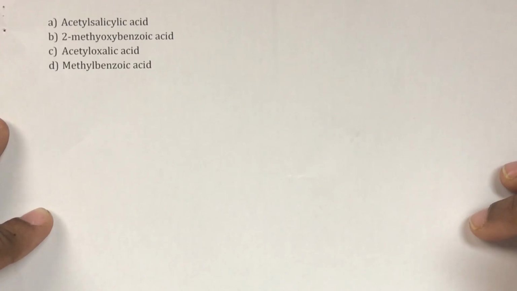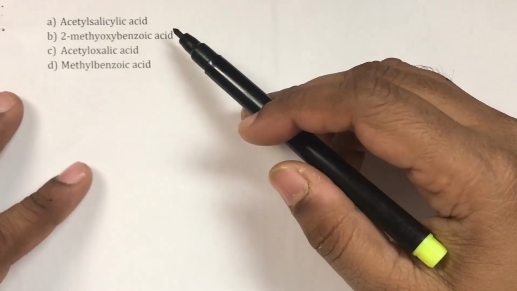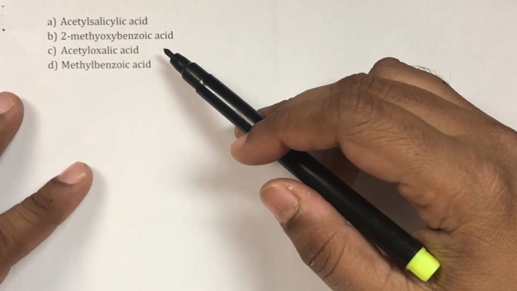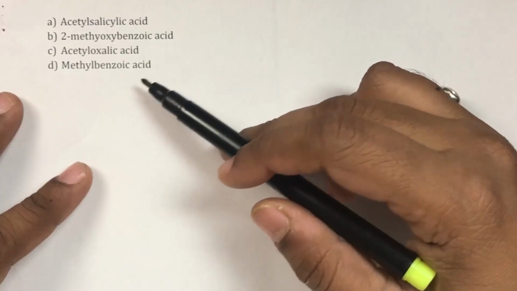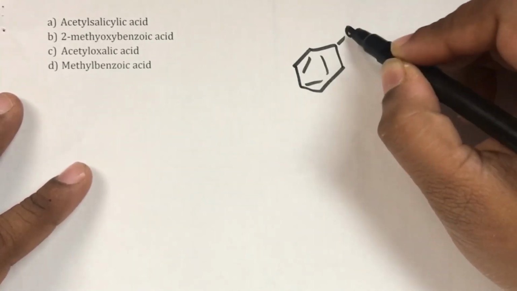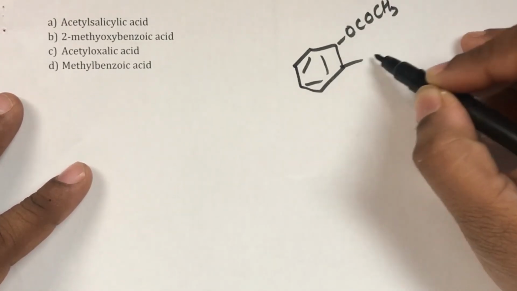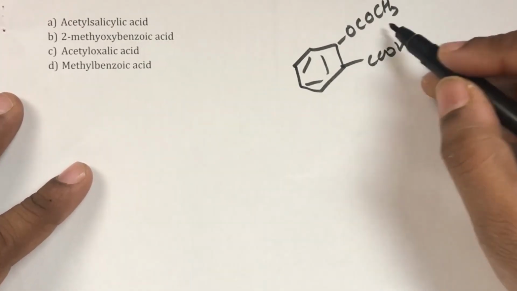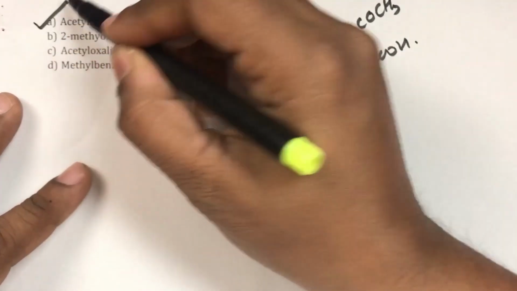Question number 90 is, aspirin is acetyl salicylic acid, methoxy benzoic acid, acetyl oxalic acid or methyl benzoic acid. The aspirin is shown by OCOCH3 COOH. So this is acetyl salicylic acid. Therefore option A.